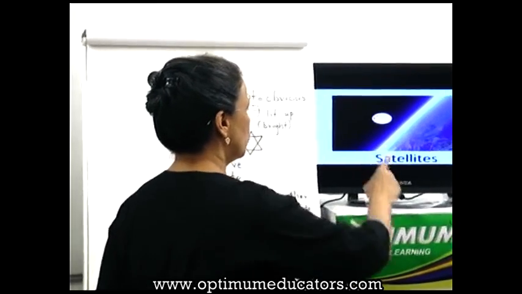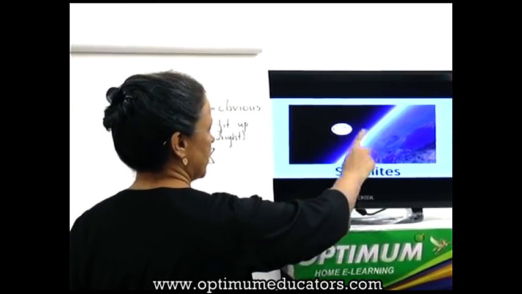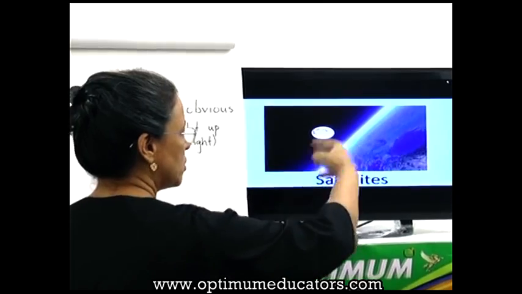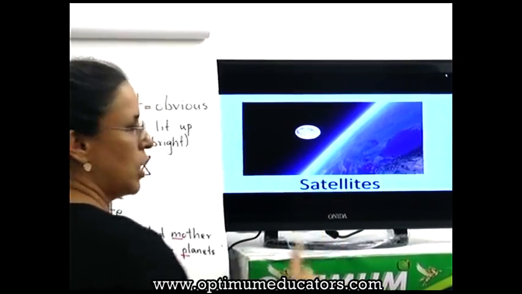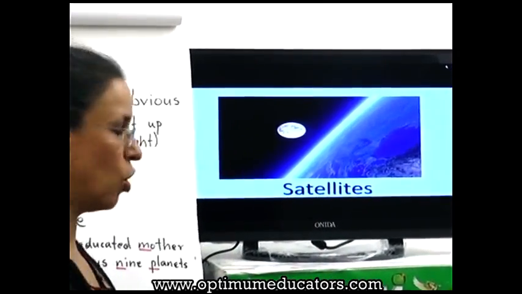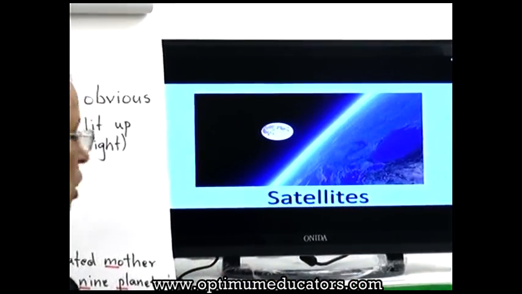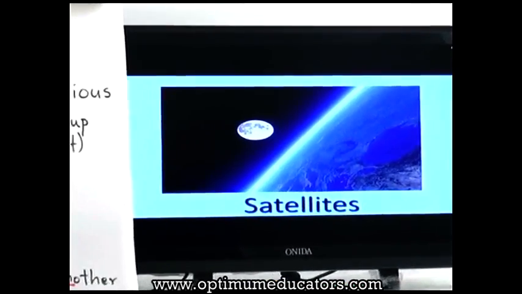You can see that Moon is a natural satellite of the Earth. So when the Earth moves, the Moon also moves along with it. The Moon has its own orbit, the way even the Earth has its own orbit.